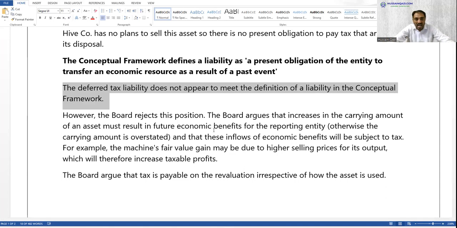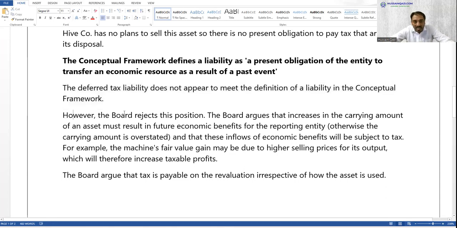However, the board rejects this position, and the board argues that an increase in the carrying amount of an asset must result in future economic benefit for the reporting entity. Otherwise, the carrying amount will be overstated, and these inflows of economic benefit are subject to tax.